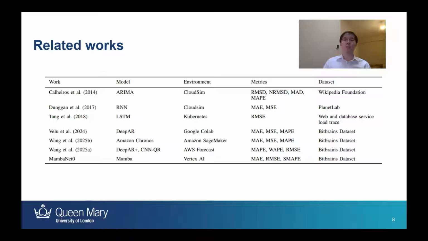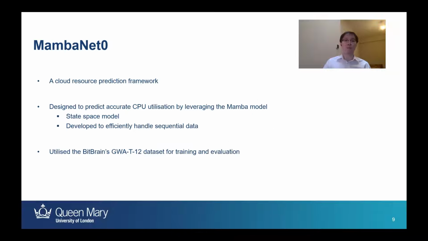This research, as seen at the bottom of the table, seeks to further improve forecasting accuracy by introducing MambaNet0, a cloud resource prediction framework that leverages a novel deep learning model called Mamba. Mamba is a state space model developed to handle long sequential data efficiently. While the model was developed for language modeling, this research intends to explore its capabilities in predicting time series data, which is long and sequential by nature.